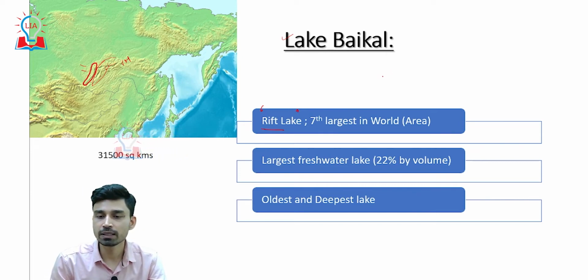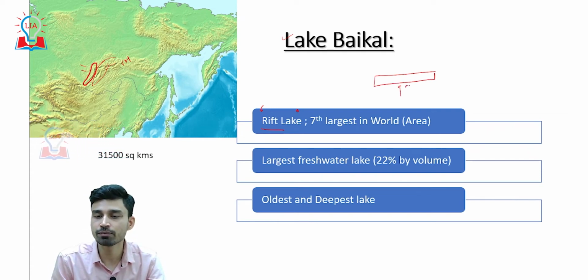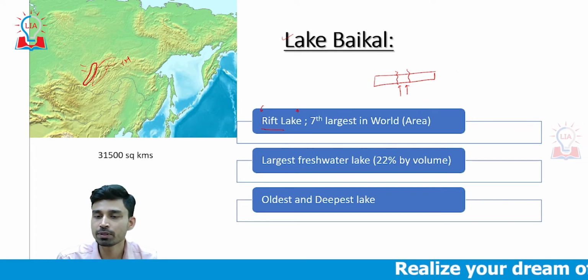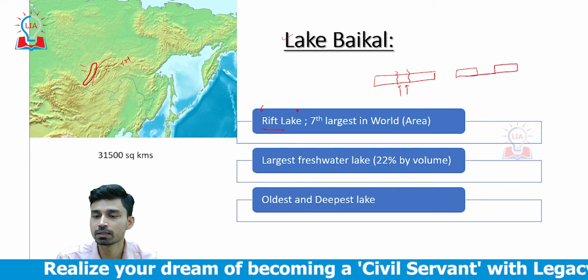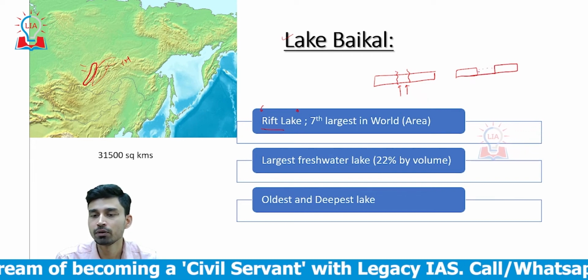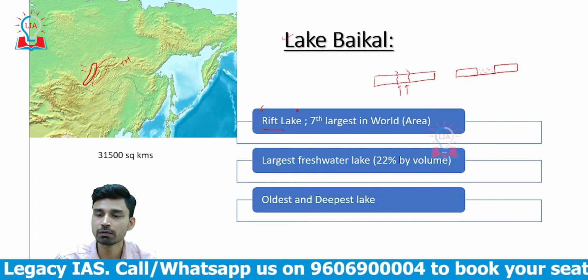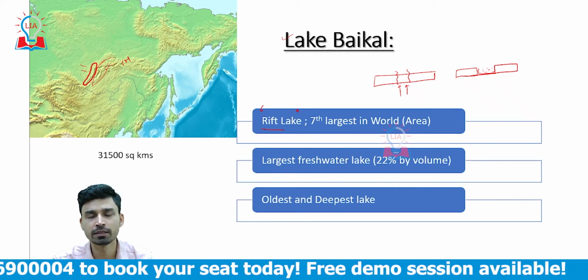A rift lake develops when we have a continental landmass, and due to forces coming from below the earth's crust, this continental landmass starts to break. As it breaks, a rift starts to develop in the landmass. Gradually, in this rift we have accumulation of snow and water, due to which it converts into a lake. That is how Lake Baikal formed in earlier times.